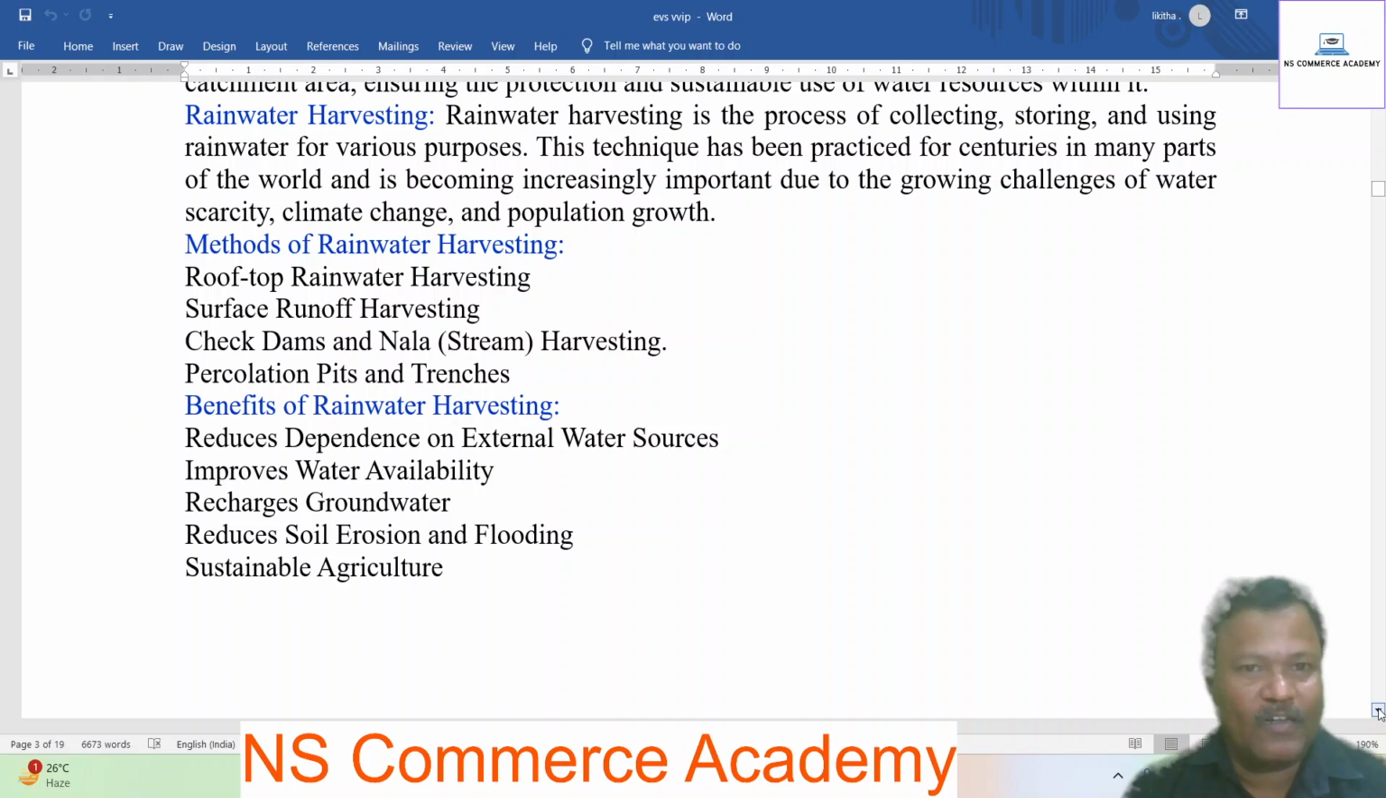Methods of rainwater harvesting: rooftop rainwater harvesting, surface runoff harvesting, check dams and nalas or stream harvesting, percolation pits and trenches. Benefits of rainwater harvesting: reduces dependence on external water resources, improves water availability, recharges groundwater, reduces soil erosion and flooding, sustainable agriculture.